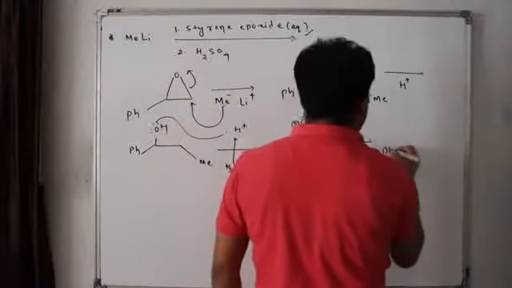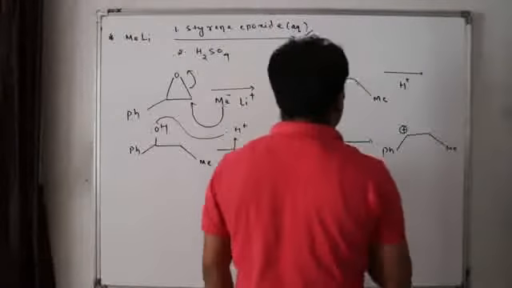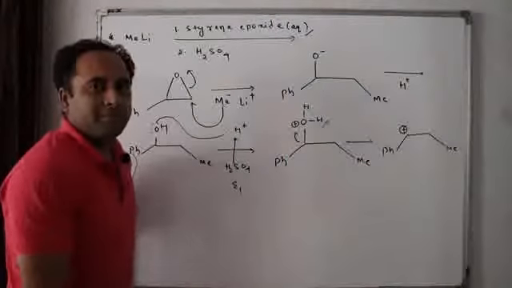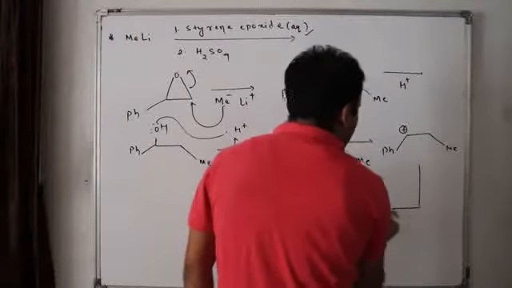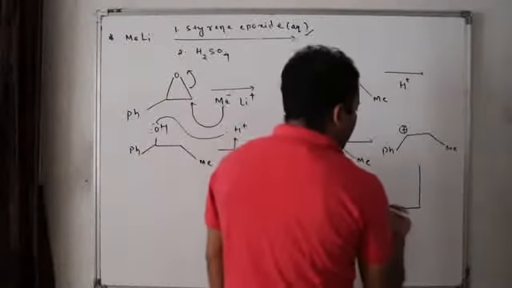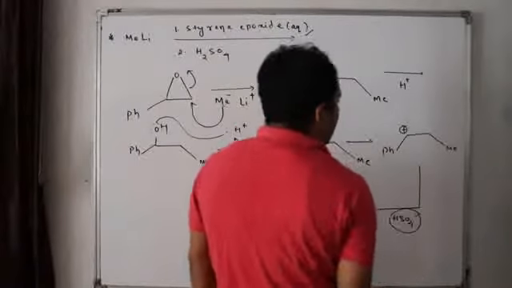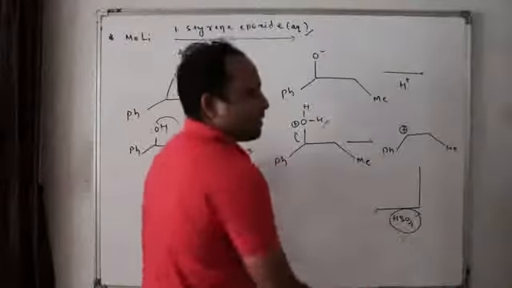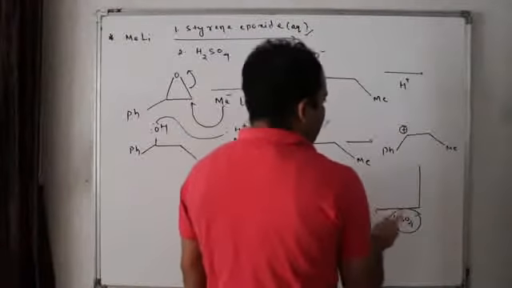So what is formed here? Ph, methyl, plus, isn't it? Now water released. Now this is more stable. Need not go for any rearrangement. Now the weak base HSO4 minus, what will it do? This has more basic character than nucleophilic behavior, or else this would have been substituted.